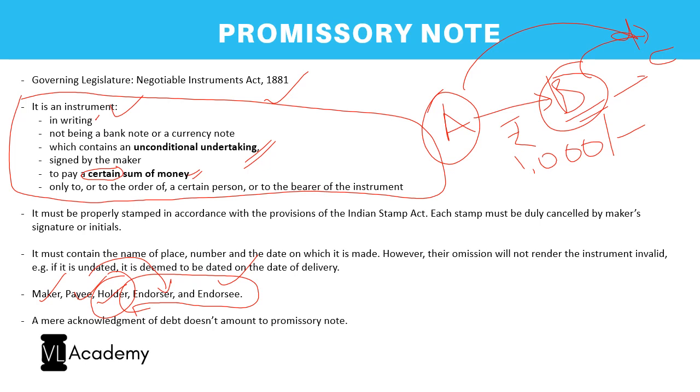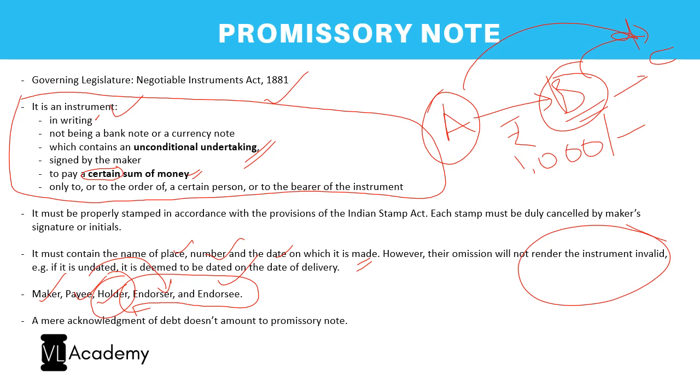In terms of stamping, it should be noted that you have to refer to the respective state Stamp Act to see what kind of stamp duty is applicable, right? Next, it essentially should contain the name of the place, number, and a date on which it is made. When you're signing it as a maker, the date and the place are always important because they make sure that it is a valid instrument, right? However, if they are omitted, it doesn't mean it is invalid, right?